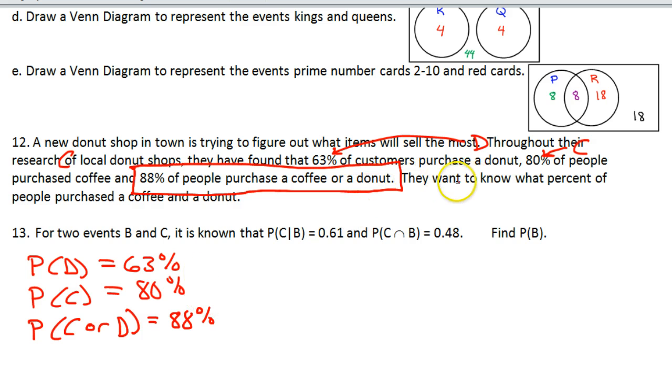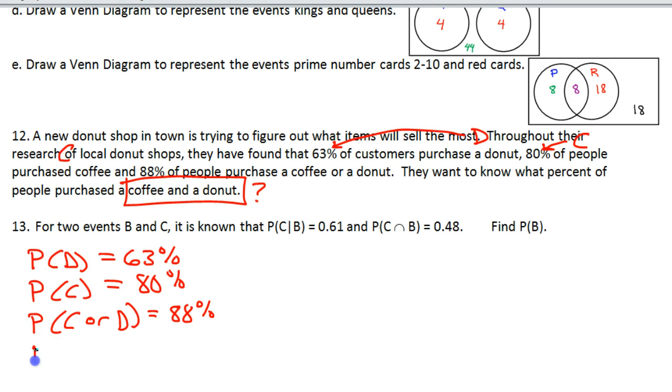Now they want to know what percent of people purchase coffee and a donut. Coffee and donut, question mark. That's what we're trying to find: the probability of C and D.